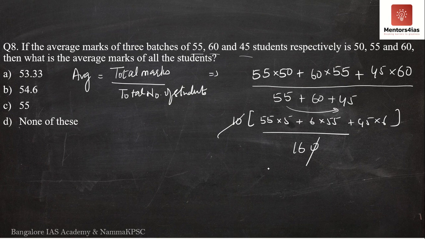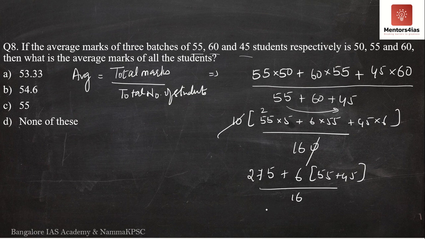So 5 fives are 25, 5 fives are 25 plus 2, 275. This is 275. Plus I am going to take 6 common out. We have 55 plus 45. 55 plus 45 is 100. The whole thing divided by 16.